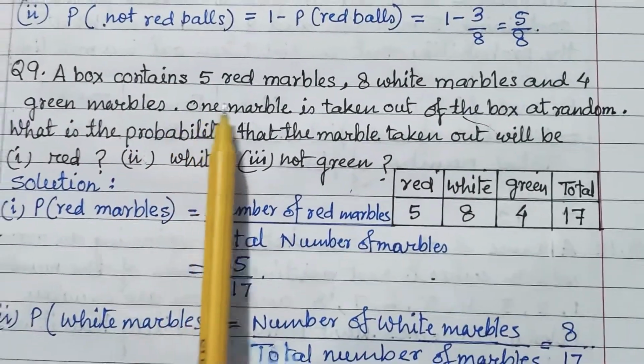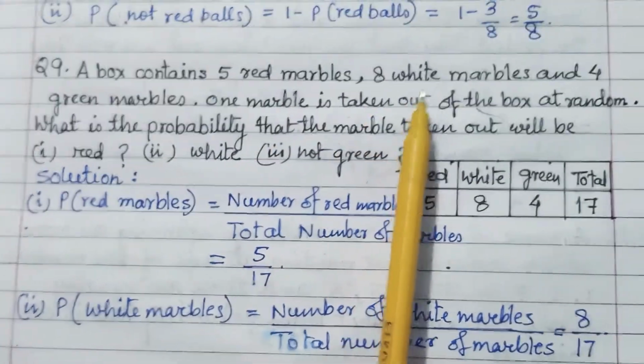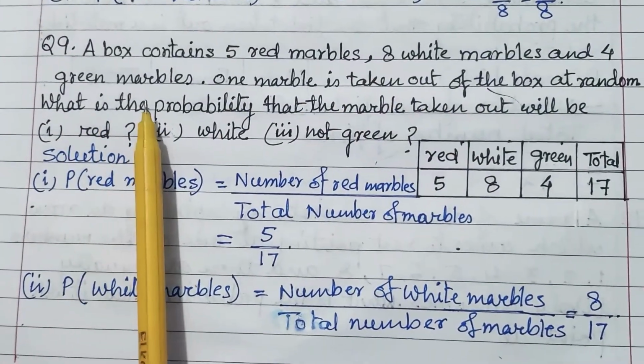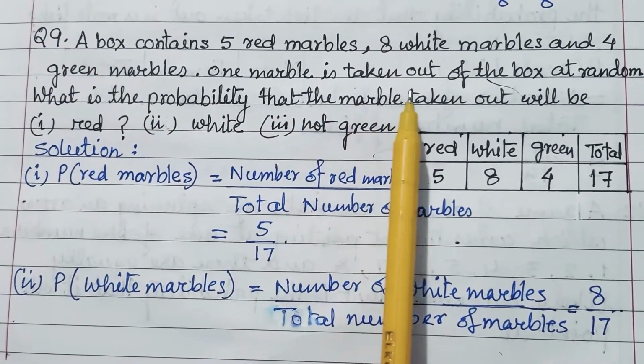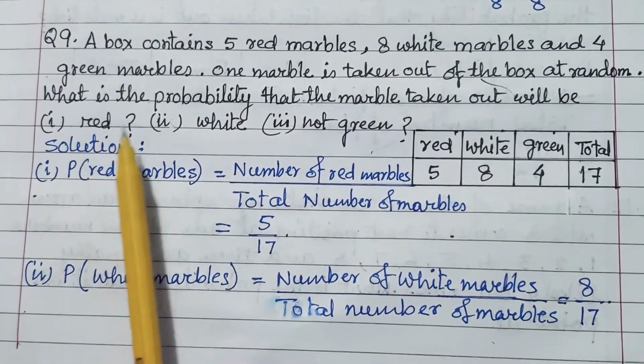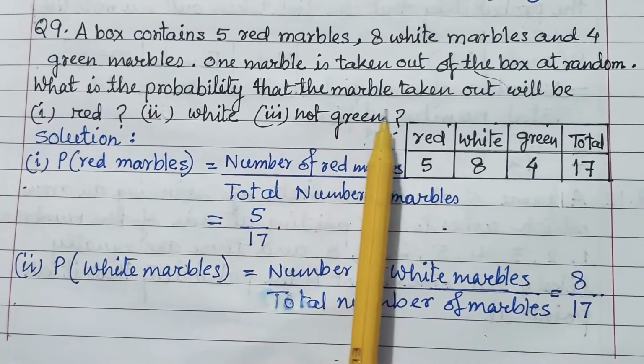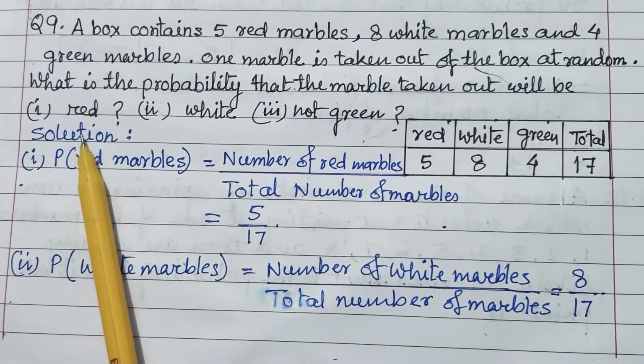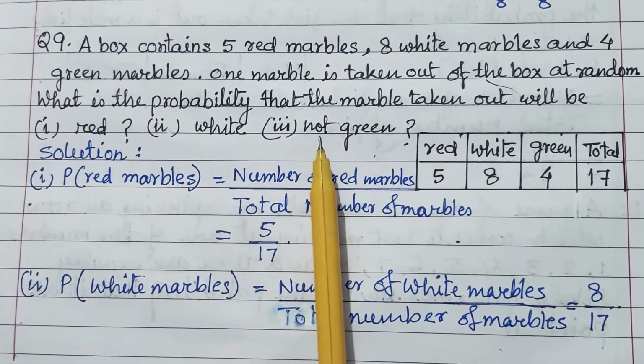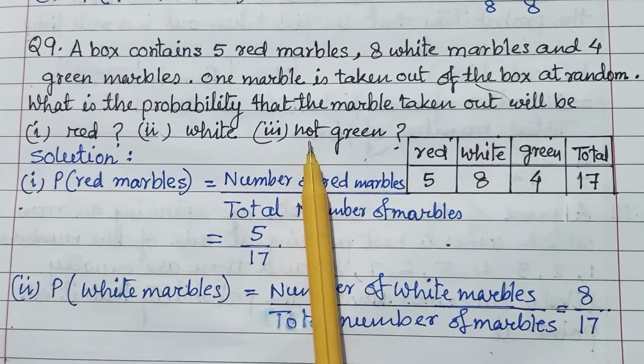Question number 9. A box contains 5 red marbles, 8 white marbles and 4 green marbles. 1 marble is taken out of the box at random. What is the probability that the marble taken out will be red or white? And the third part is not green.